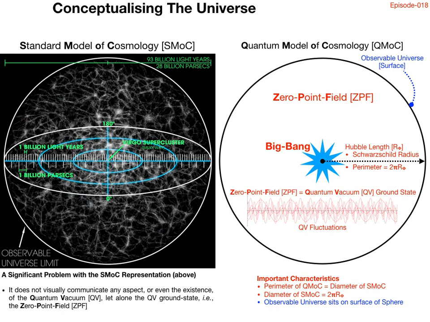As you can see, our conceptualization of 4 spatial dimensions is significantly easier to grasp than a cosmological hypersphere. Most importantly, we have included a representation of the quantum vacuum ground state, that is, the zero-point field. This is something that the standard model of cosmology does not do. On the next slide, we'll take the quantum model of cosmology one step further.